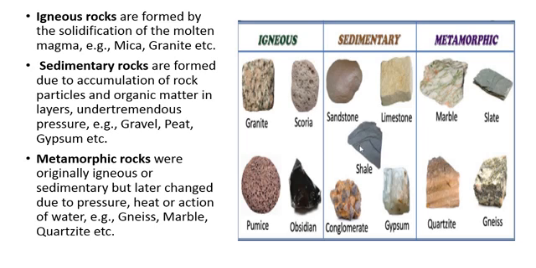Metamorphic rocks were originally igneous or sedimentary, but later changed due to pressure, heat or action of water. Examples: gneiss, marble, quartzite. Here marble, slate, quartzite, gneiss, these all are examples of metamorphic rock. These are formed because of the change due to pressure, heat and action of water.